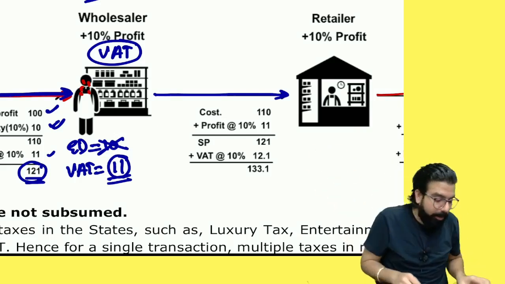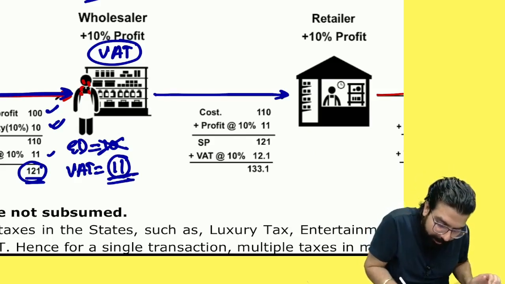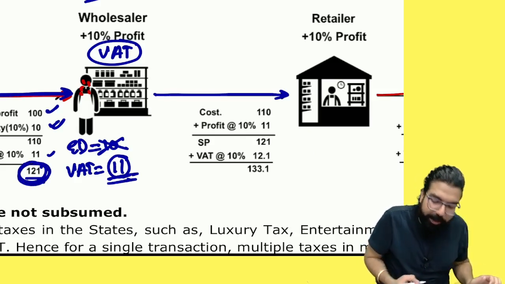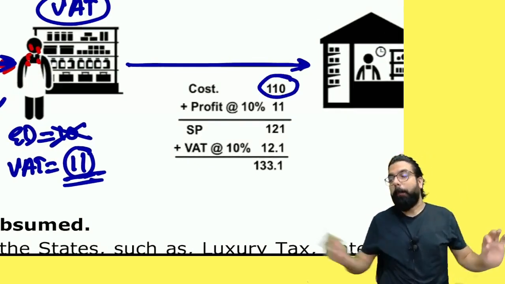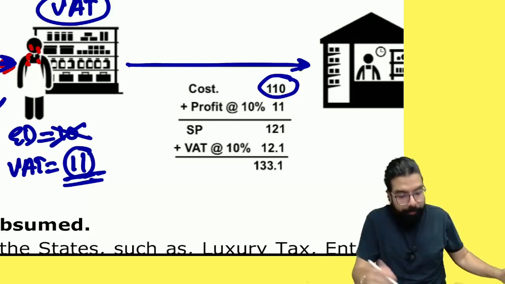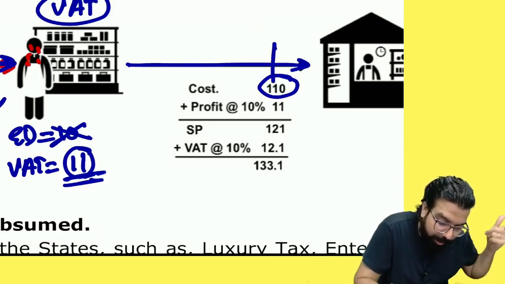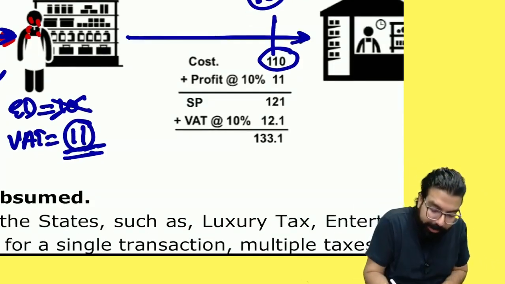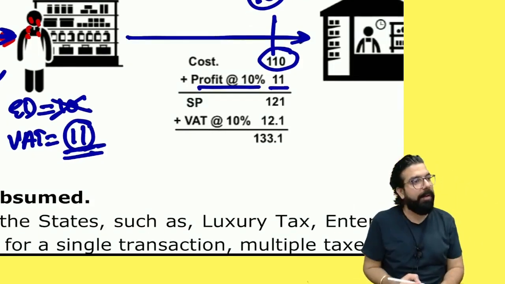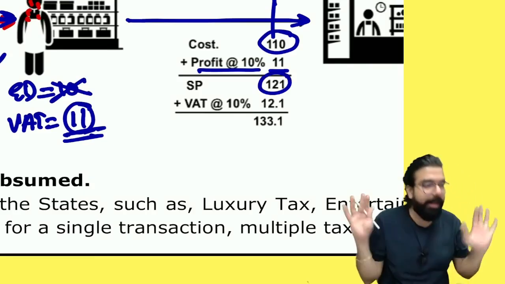And hence, can you tell me if government gave me only 11 rupees ka credit, how much was the cost out of this 121? 110. Is this point 100% clear to all? My purchase cost is 110. But this 110 includes what, everyone? 10 rupees excise duty. Is my point clear to all? Now, on this, I added a profit of 10%, which is 11. And I ultimately sold for 120.